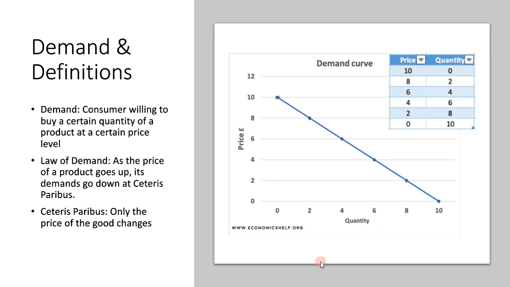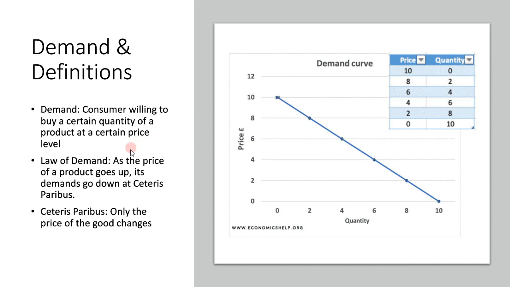So we're going to move on to the next one, which is demand. Demand is consumers being willing to buy a certain product at a certain quantity at a certain price level. For example, on this demand curve right here, at zero quantity, at the price of $10, there are no people buying it. So zero quantity, but as the price decreases.